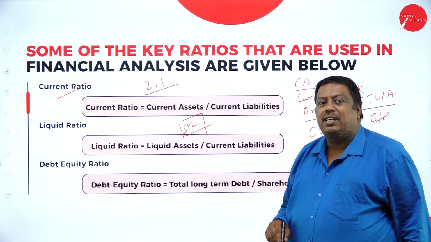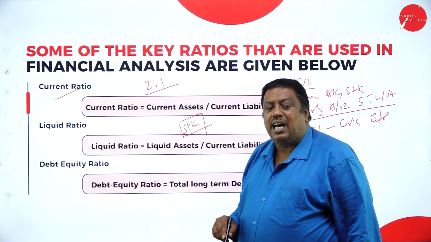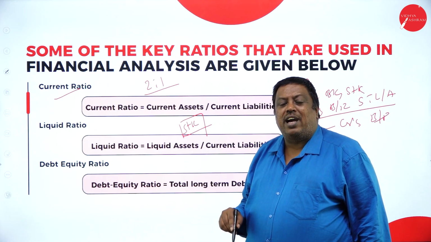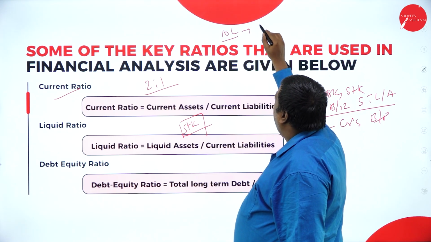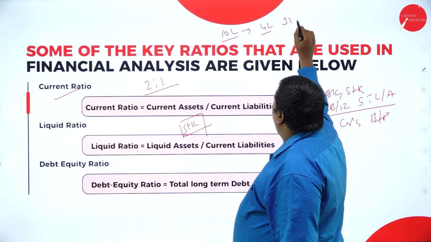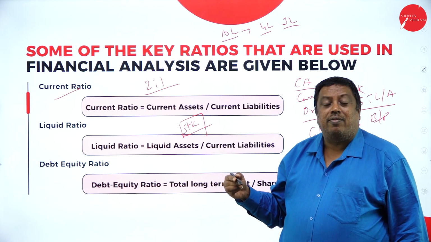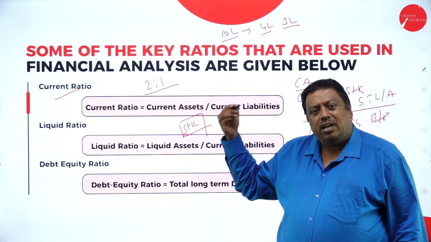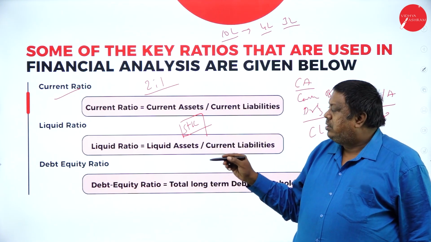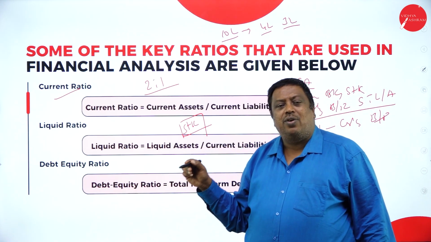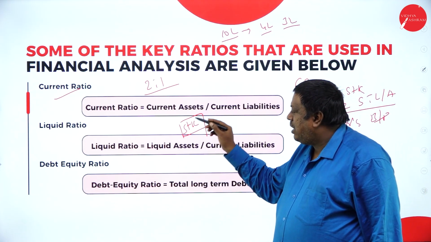Stock cannot be considered as a liquid asset, because if I want to sell any asset and approach any person, if it is around 10 lakhs, they'll ask for it at 4 lakhs or 3 lakhs, because I'm approaching the party to buy the product. When I approach the party, the value of the stock will always be very less. For that reason, stock cannot get the actual value we have recorded in our books of accounts. For that reason, we are going to exclude the stock.